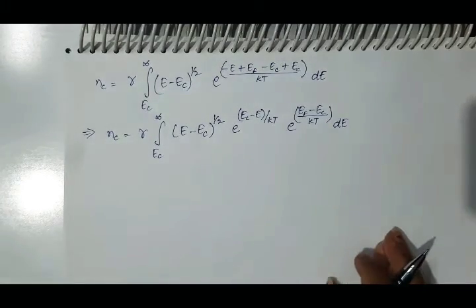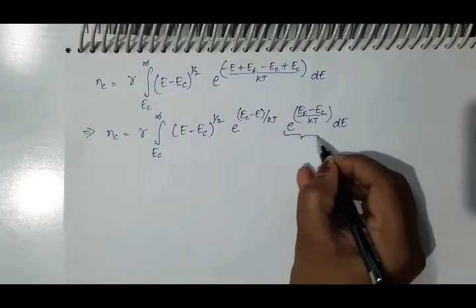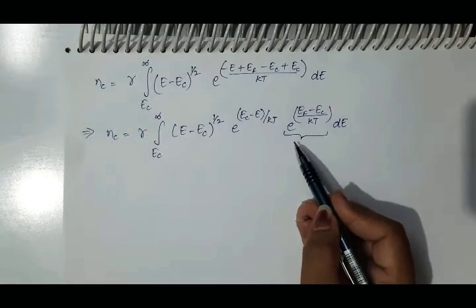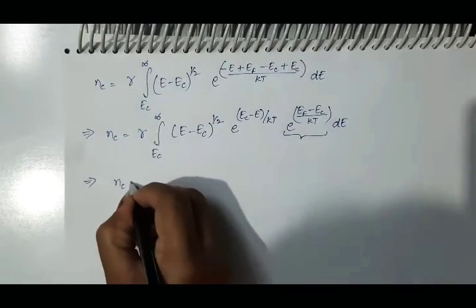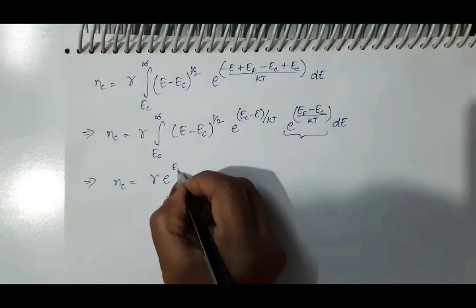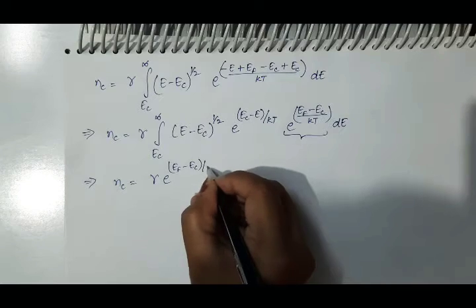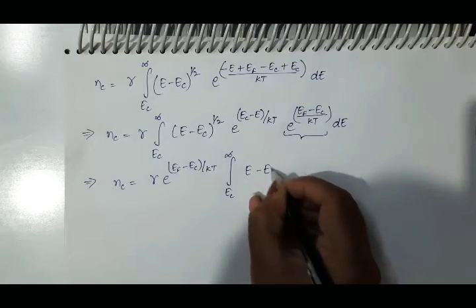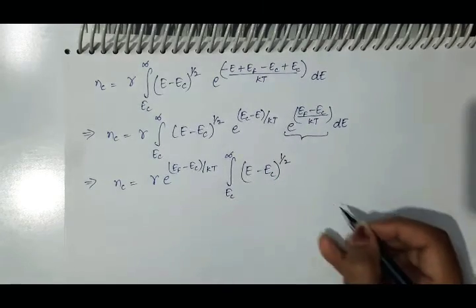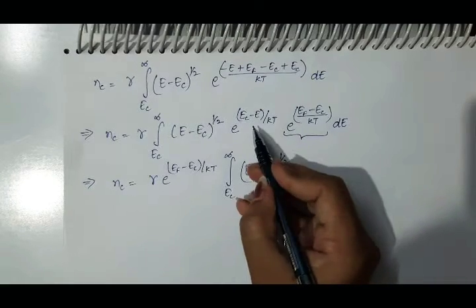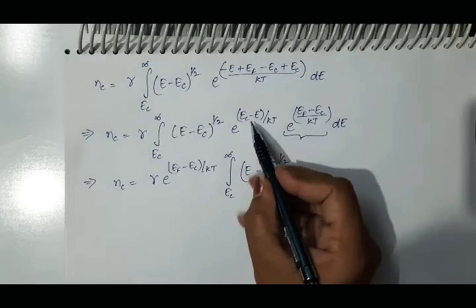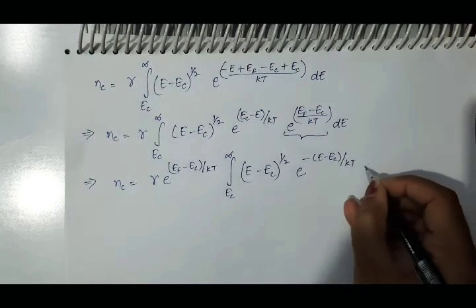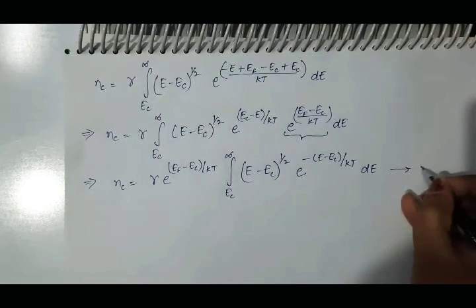dE. Now as you can clearly see that in this term there is no variable E, so you can move this term outside the integral and we will get gamma E raised to power EF minus EC upon KT, limits from EC to infinity, E minus EC raised to power 1 by 2, E raised to power, here EC minus E, so take minus sign common, E minus EC by KT dE. Suppose this is equation 7th.